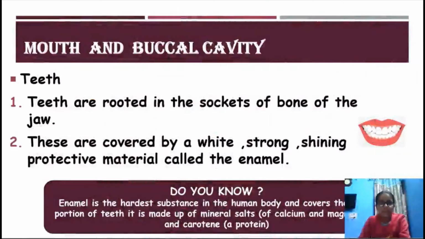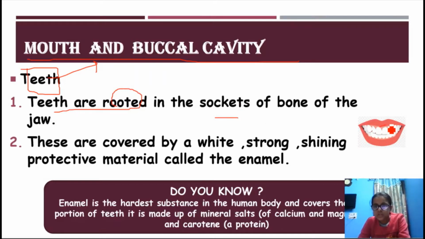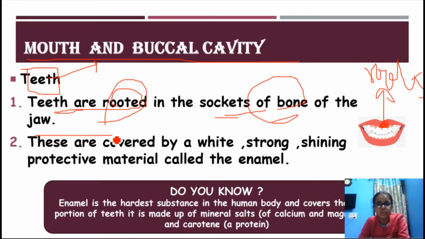So now let's move ahead. Now let's understand in depth all the parts which we have studied in the digestive system. So mouth and buccal cavity. There are teeth in the mouth and buccal cavity. Teeth are rooted into a socket. So this is the socket, here the gums, and it has roots which root the teeth into the socket of the bone of the jaw.